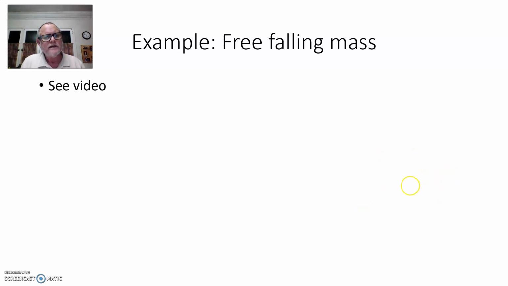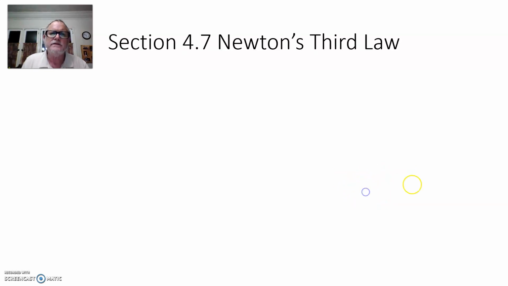Okay, so finally, the last topic in chapter 4 that I want to discuss is Newton's third law. So we've talked about Newton's first law, which in a large sense is a special case of his second law. Newton's first law, as you know, says that if you don't interact with an object, if the net forces are 0, that would be no interaction with the object with its environment.